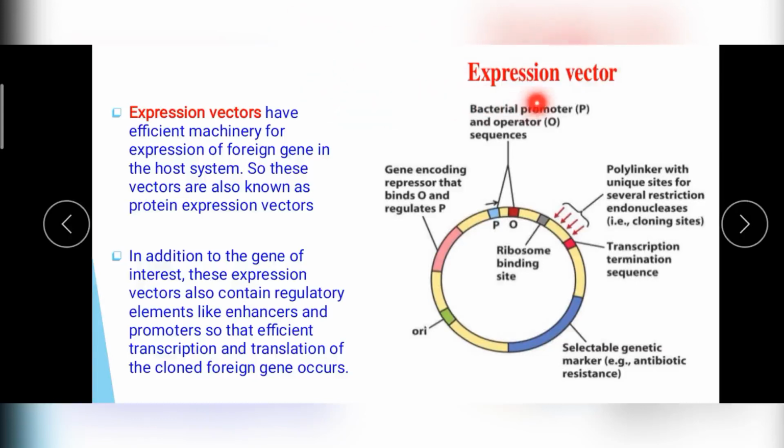Now coming to our actual topic, the expression vector, and how this expression vector is expressed in a prokaryotic expression system, we will be learning. You have seen that expression vectors have the ability to express the foreign gene because they have regulatory elements. With the support of the regulatory elements, the inserted desired gene is expressed.